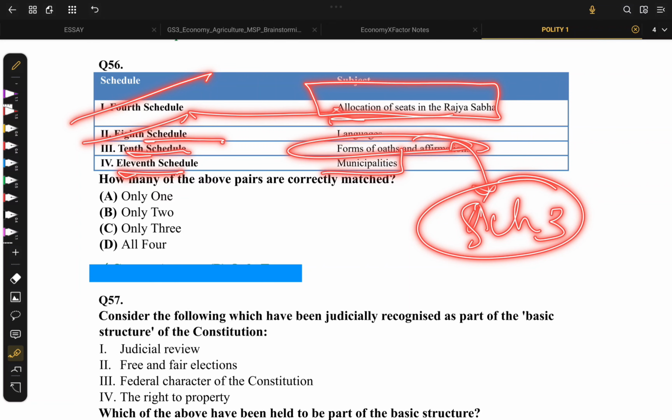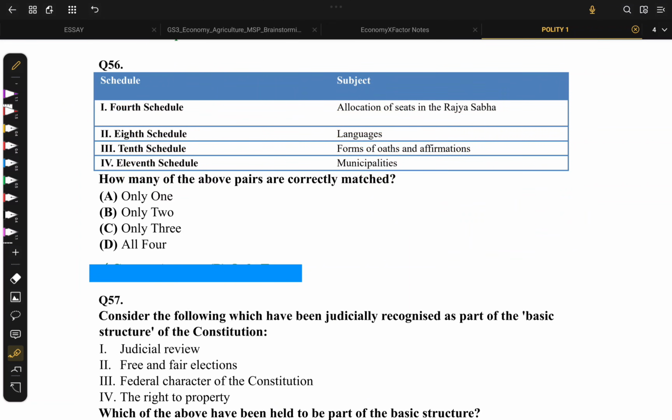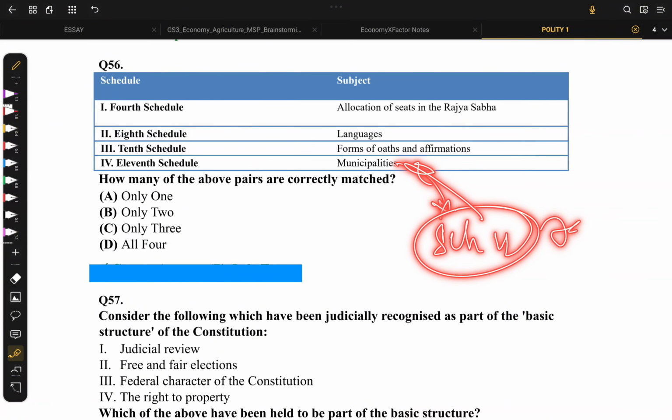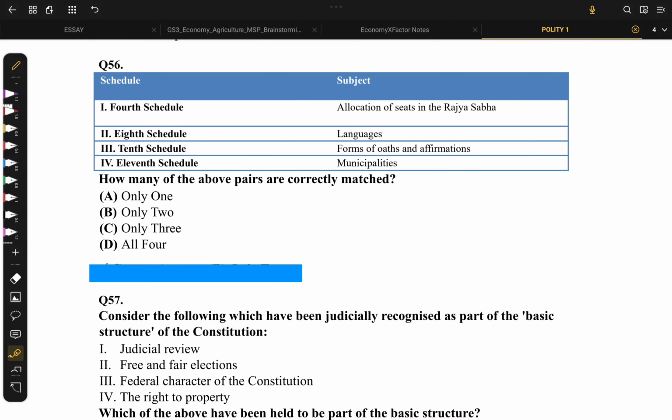11th schedule is about the municipalities. No, that's wrong. 11th schedule is about the panchayat, and Schedule 12 is about municipalities, which is the 74th Constitutional Amendment Act 1992. Only 2 is the right option.